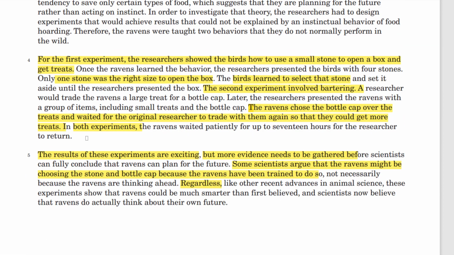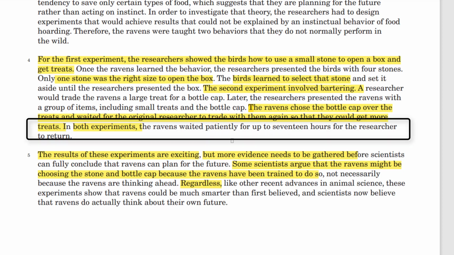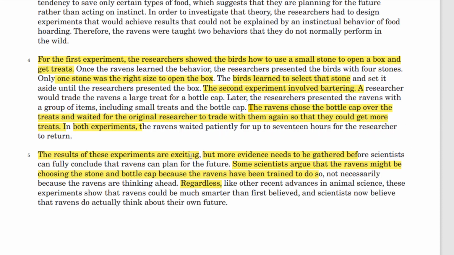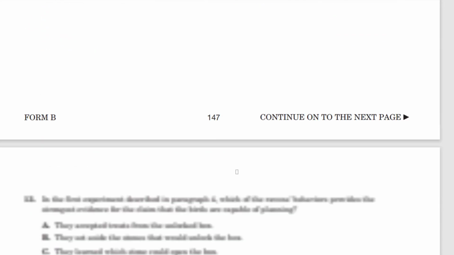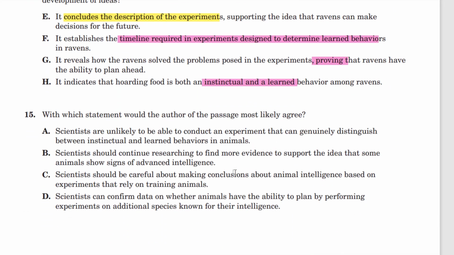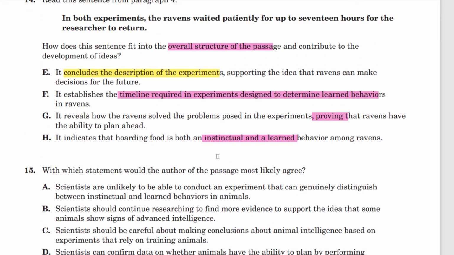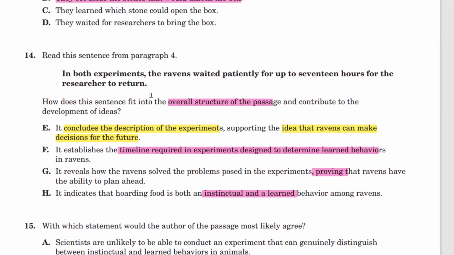At the end of paragraph 4. Paragraph 4 is the description of the experiment. In both experiments, the ravens waited patiently. This sentence referenced is the last concluding sentence of paragraph 4. And then we go into paragraph 5, the results of these experiments. So I think I was originally looking at the wrong transition, going into paragraph 4, not coming out of paragraph 4 to 5. E is absolutely correct. It concludes the description of the experiments, supporting the idea that the ravens can make decisions for the future. Those were the conclusions. E is the correct answer for 14.